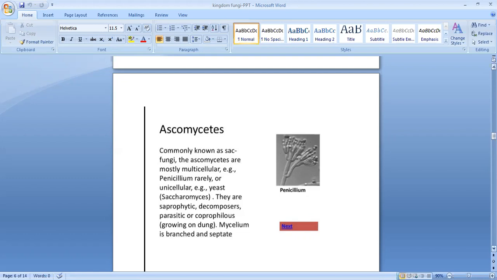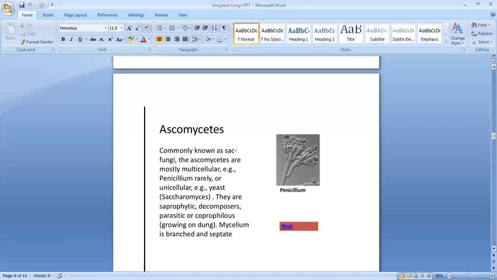Fungi can be useful, harmful, and harmless. Some are very useful also. Yeast is an edible fungus, and it is unicellular. Then a multicellular example is Penicillium. It is the fungus that gives penicillin, a very common antibiotic. So here yeast is unicellular, Penicillium is multicellular.